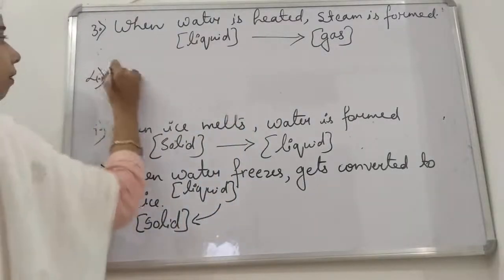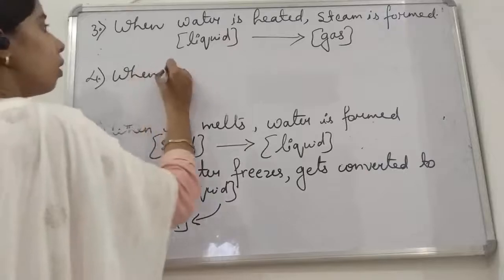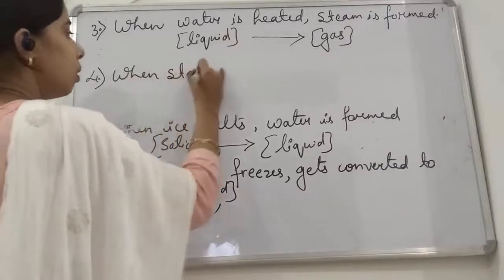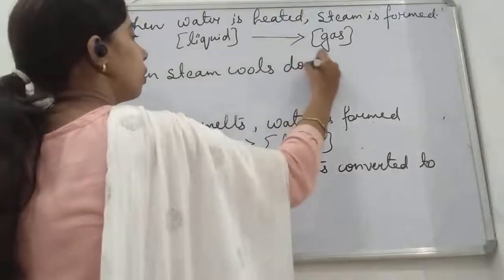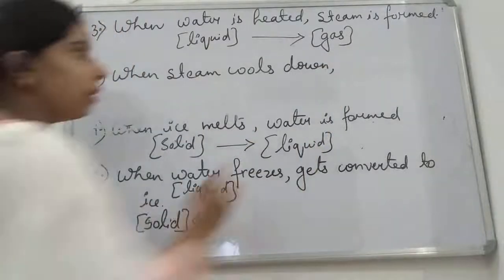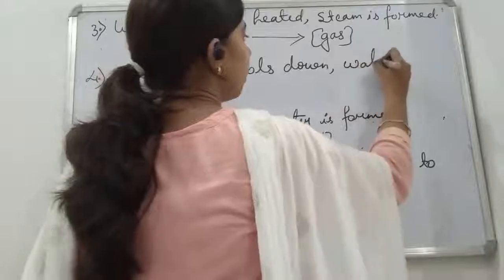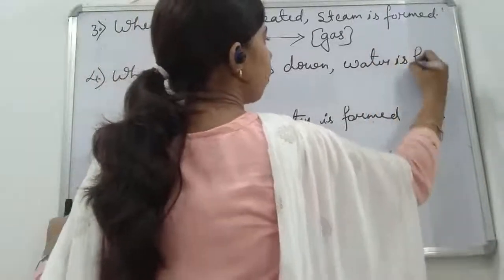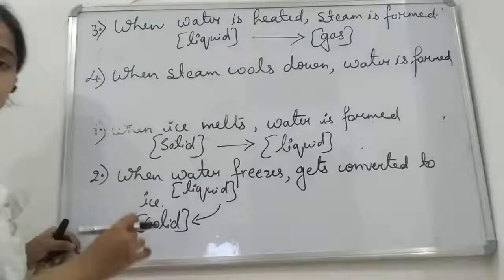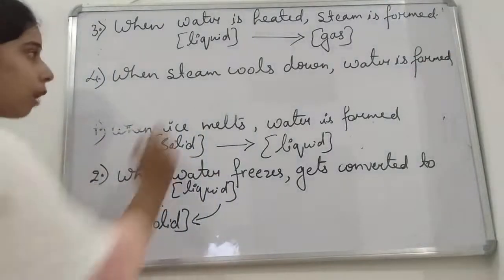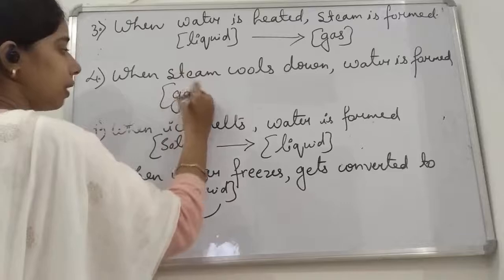Fourth one, when steam cools down, what will happen? Water is formed. Okay, so when steam cools down, its temperature gets lowered. What is steam, students? It is a gas.